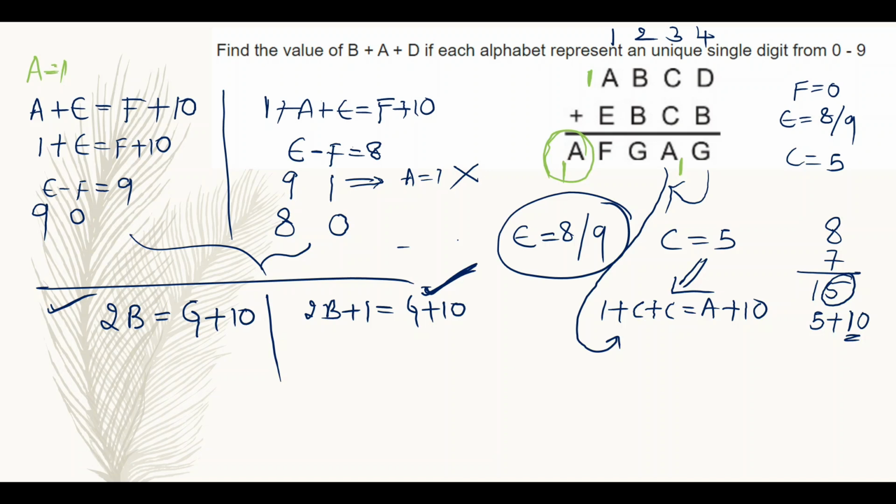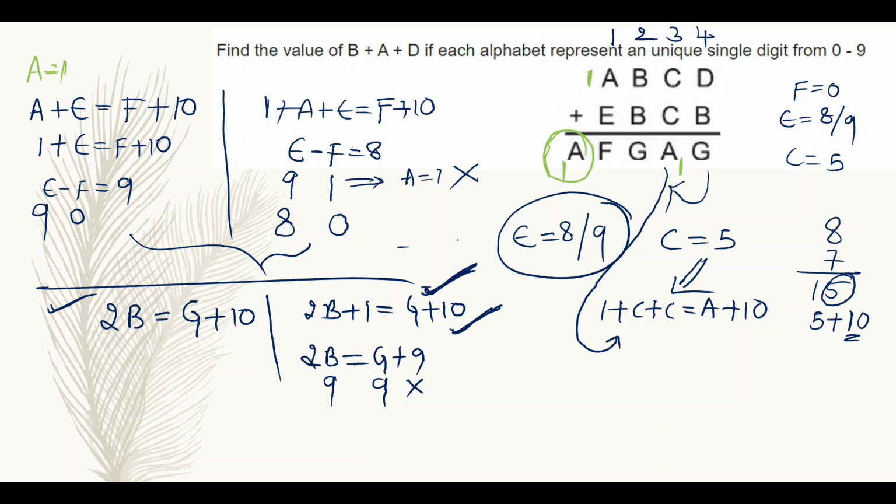So here this second column is ready to take a carry. So 2B plus 1 is right. Here 2B is equal to G plus 9. Then just substitute G value as 9. If G value is 9, then B value will also be 9. So this is not correct.